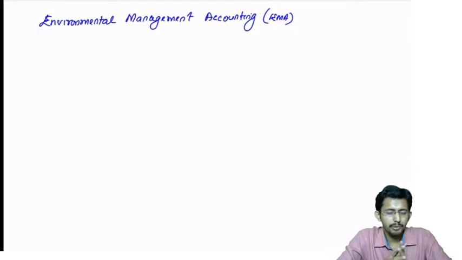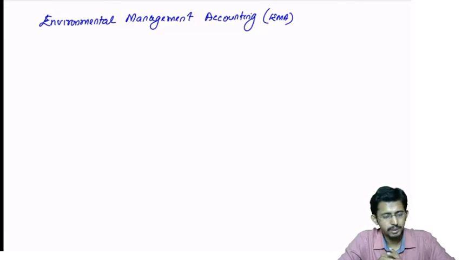If you don't consider the environmental impacts in your accounting and decision making, then you will not be able to achieve long-term sustainable profits. That is the sum and substance. We saw in the first class, the basic objective of any entity is to have long-term sustainable profitability. In order to ensure that there is long-term sustainable profitability, you should give due care to the environment also. Is it clear? That is the crux of this particular topic.